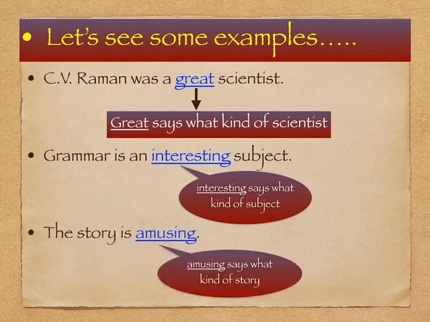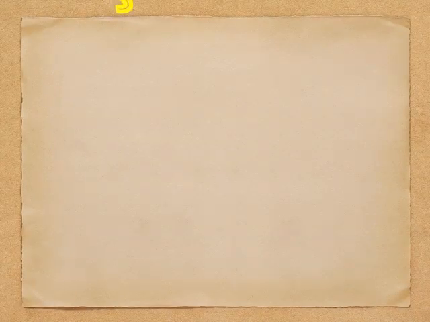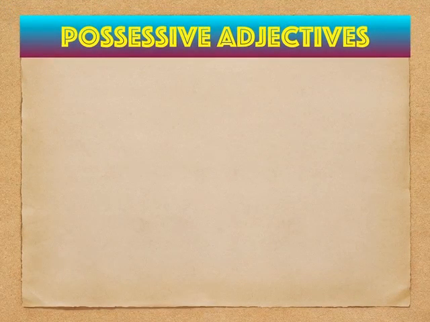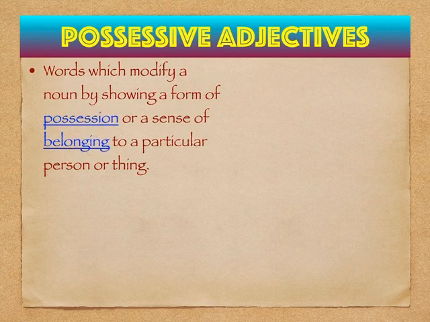So, let's move on towards the next type of adjective. The next type of adjective we are going to study is the possessive adjective. So students, you already know what we mean by possessive. Possessive means the thing which shows the possession or the ownership of something. So these are the words which modify a noun by showing a form of possession or a sense of belonging to a particular person or thing.